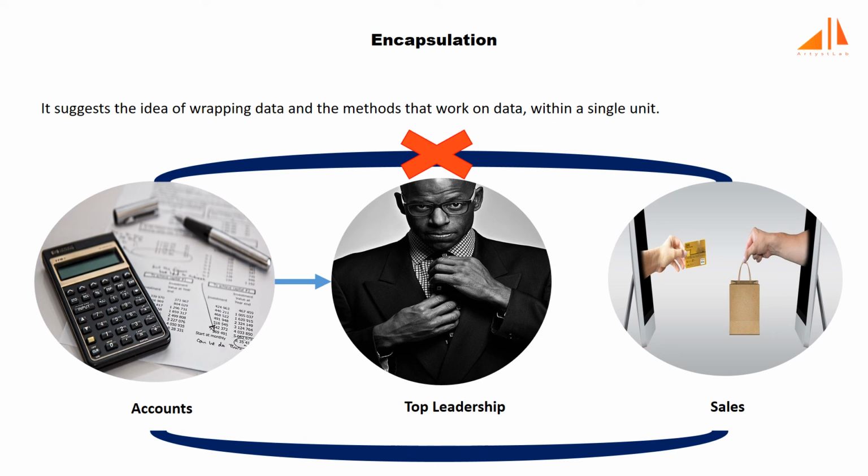Here the data of the sales section and the employees that can manipulate them are wrapped under a single name, sales section. Encapsulation also hides the data. In this example, the data of any of the sections like sales or accounts are hidden from any other section.